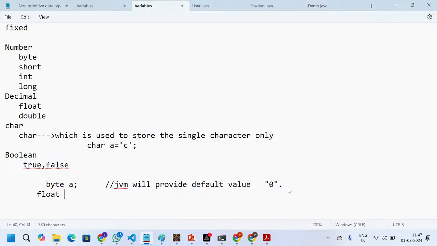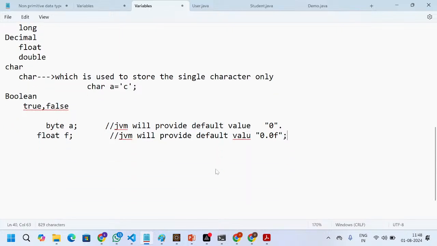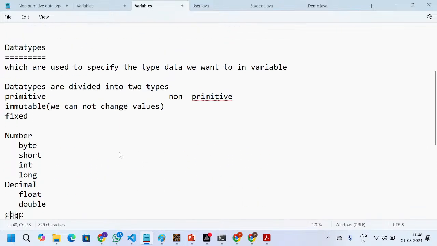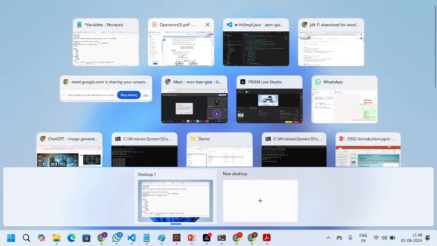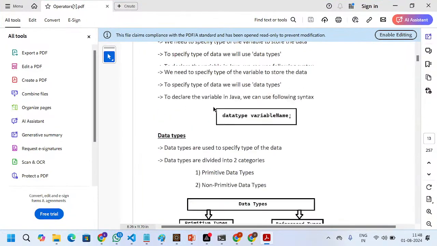For example, float f equal to some value. If I declare only, then the JVM will provide the default value 0.0f. And similarly for double, if you do not initialize it, then JVM will provide the default value 0.0d. So this is all about primitive data types. I will show you through the PDF as well, then you will get some awareness of it.